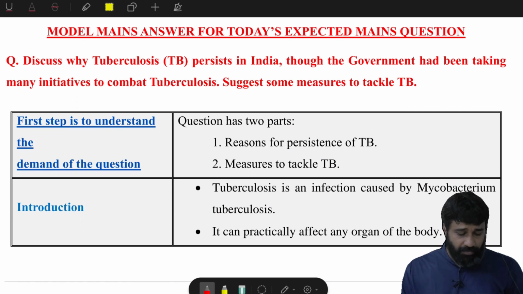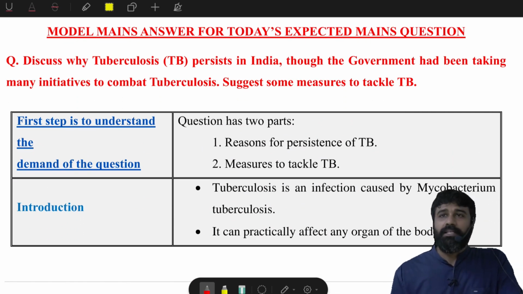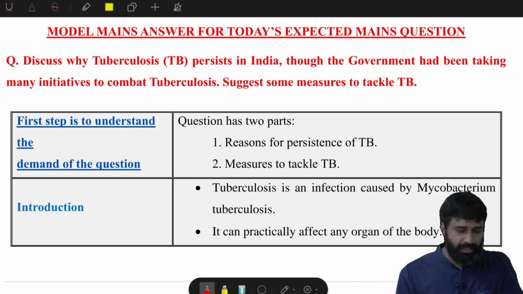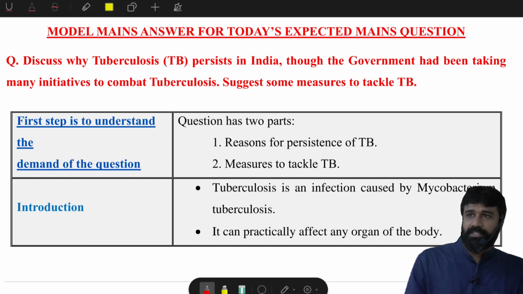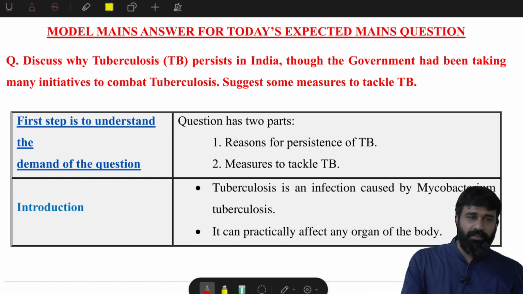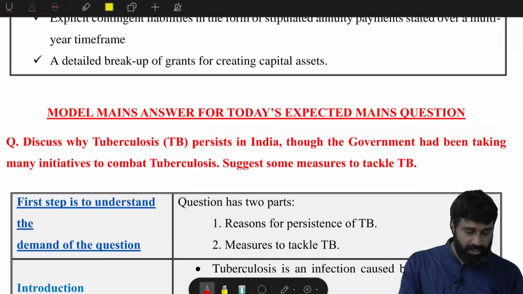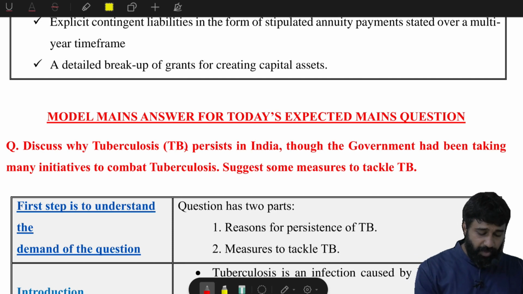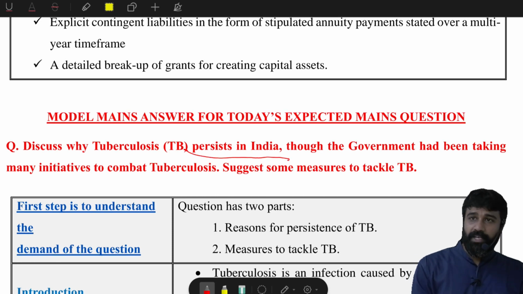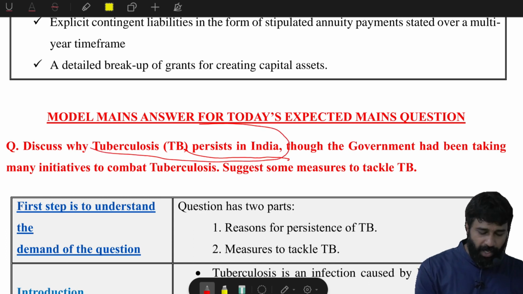Model answer for today's expected mains question. This was only conceptual understanding regarding TB with respect to the prelims that I have been discussing till now. Now we are going to discuss mains. The mains question will not ask what is TB, what are the causes, and what are the infectious elements. We haven't witnessed such a question till now. The questions will be like: discuss why tuberculosis persists in India. Therefore, the question pattern is completely changed.